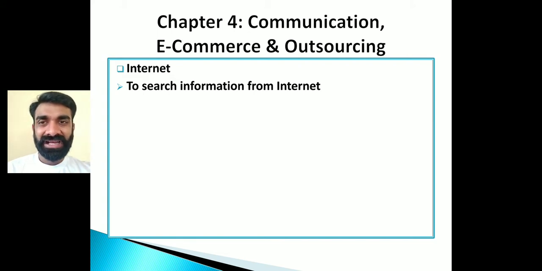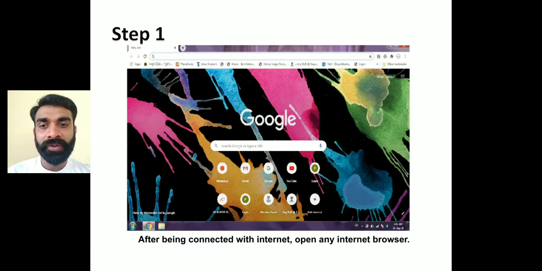You all are using this facility, so how do you search for information from the internet? There are mainly 5 steps included. First, after being connected to the internet, we are going to open a browser, like Mozilla Firefox or Google Chrome.